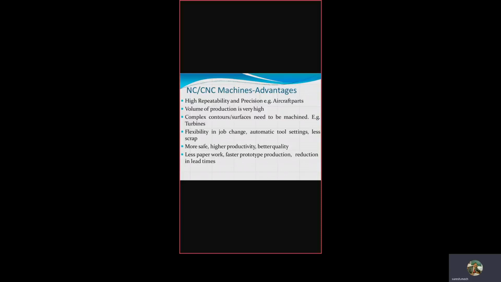Complex contours, any intricate shape, edges, curvature, that we are calling contours, and surfaces can be machined very easily. For example, if you want to design or fabricate turbines or turbine blades, there the complex contours and surfaces come into the picture, and they can easily be manufactured or fabricated by NC and CNC machines.